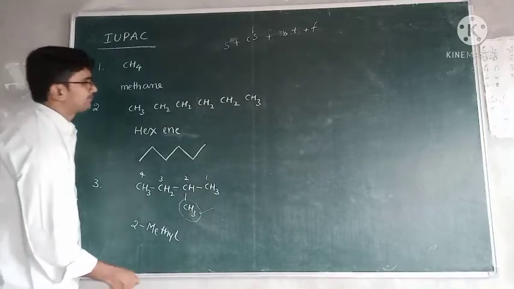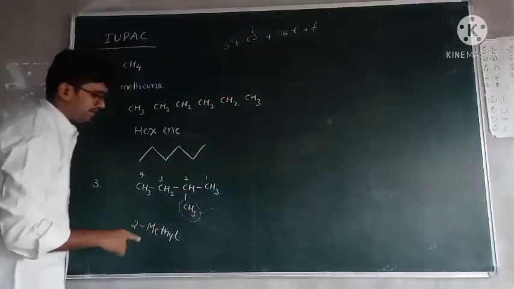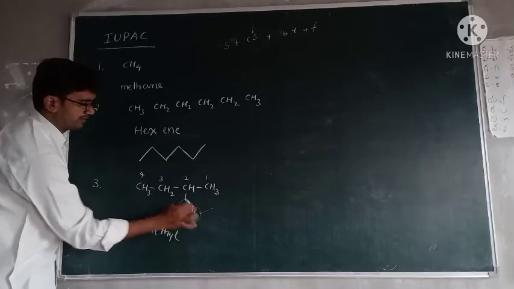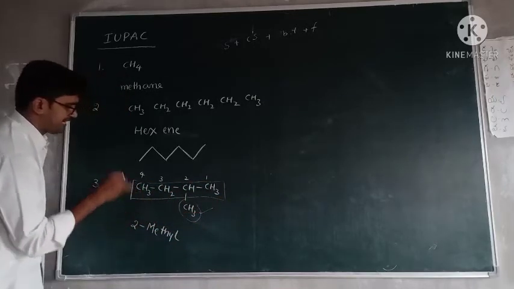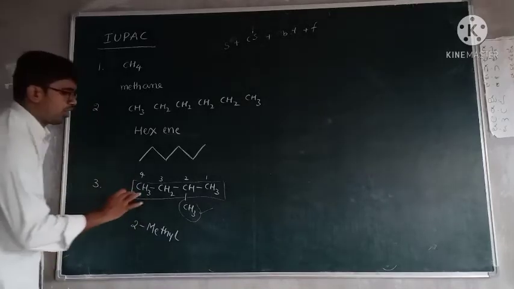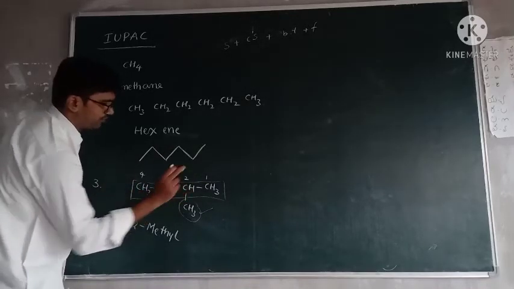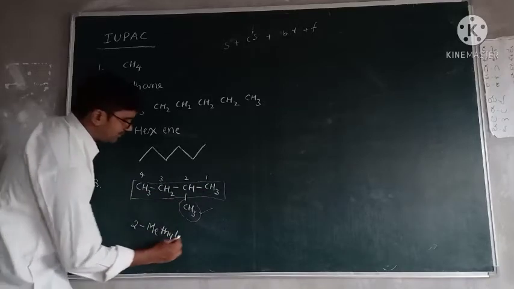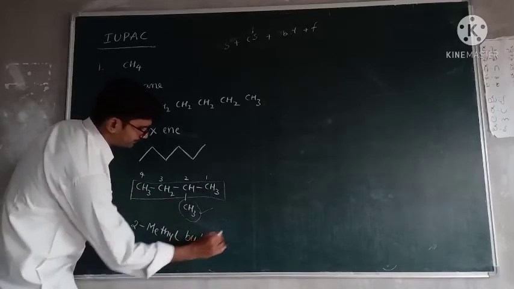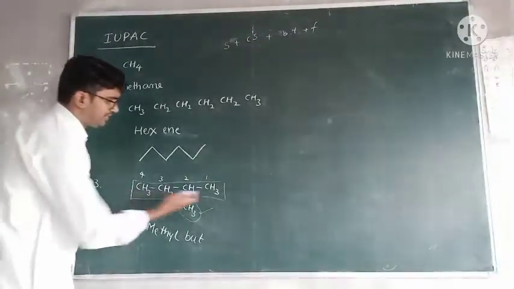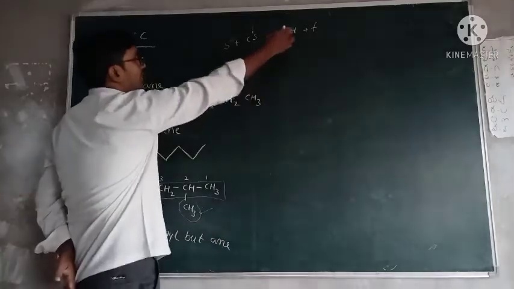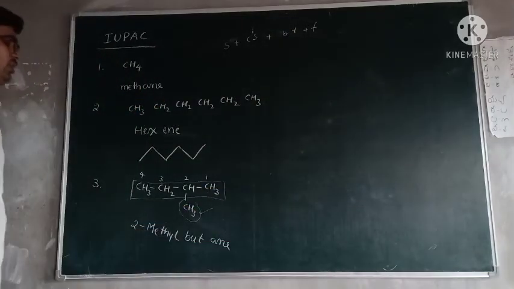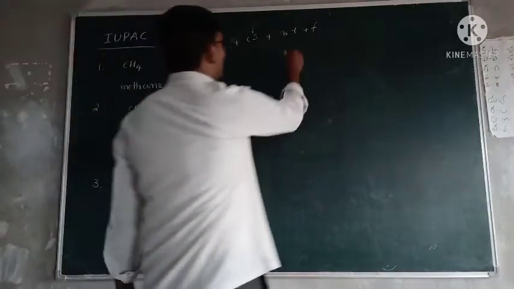Okay, next. Number of carbons. Number of carbons does not include this one. This is the main chain and also the long chain. In that long chain, how many carbons are present? 1, 2, 3, 4. 4 carbons are present. 4 carbons means but. And what type of bonds did you observe here? Only single bonds, so an. And last one, functional group. There is no functional group. This is the name of this compound. Okay, right. Fourth one.